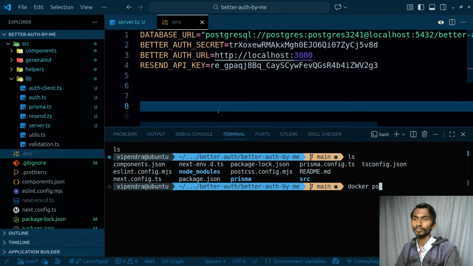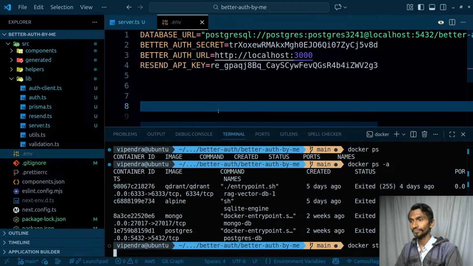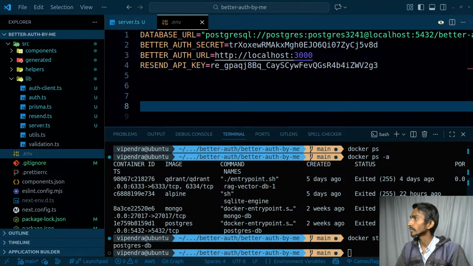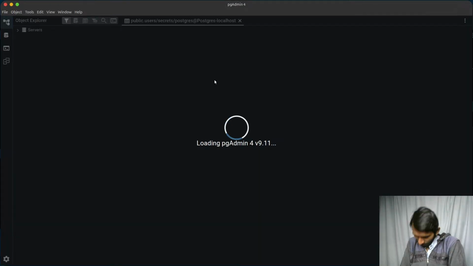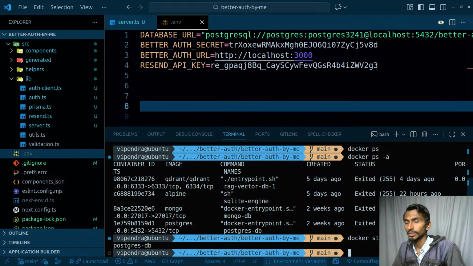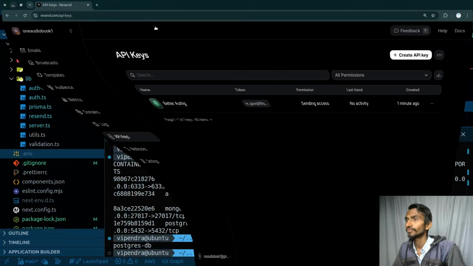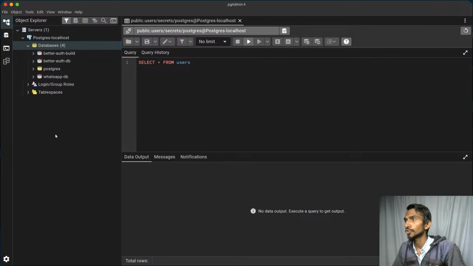docker ps -a, docker start postgres-db. Okay, it should be started, and meanwhile I can start pgAdmin over here so that I can get the results and all. Alrighty, I think that hasn't been turned on yet. That's on right now. That simply means that I should not be getting this particular message over here. Okay, cancel it. I should be able to connect.